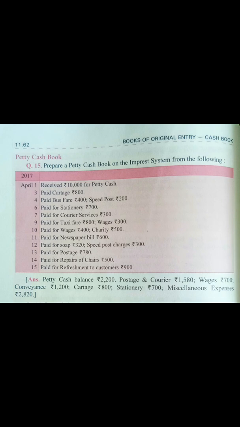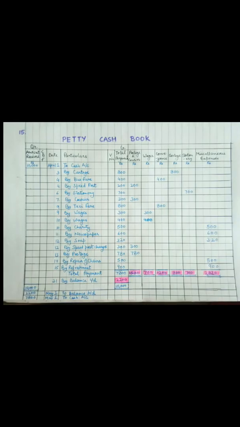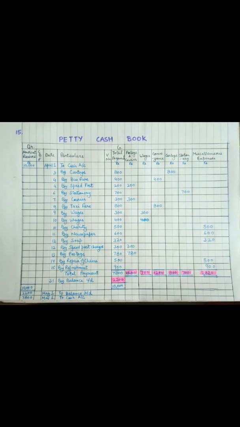Next entry was on 4th April. We have to pay the bus fare of 400 and speed post of 200 rupees. So in the date column I have written April 4, and in particulars By Bus Fare, and the amount has to be written in the conveyance column as bus fare comes under the category of conveyance. So we have to write 400 in the column of conveyance, and again in the column of total payment we have to write 400 rupees as well.